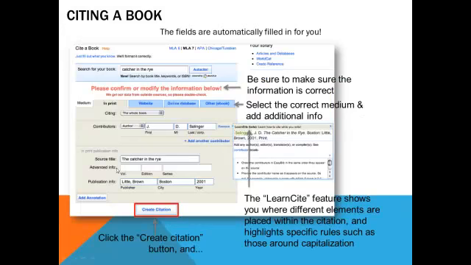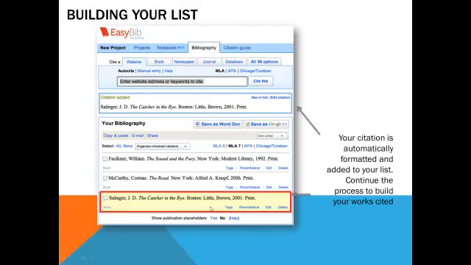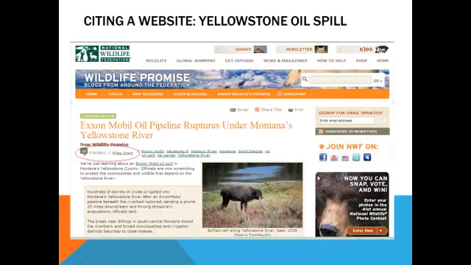Now when you do that, it brings up the citation, and it says, is all of this information correct? You need to always go through and look at this information to make sure you have everything in there. Then you're going to create your citation. Notice it has now put it in APA style, and this I could actually use for my paper.